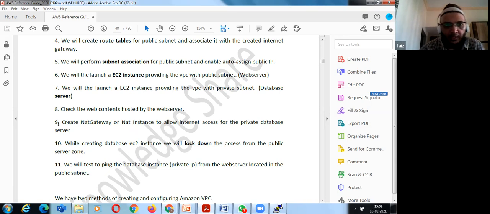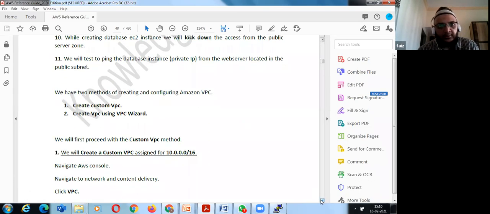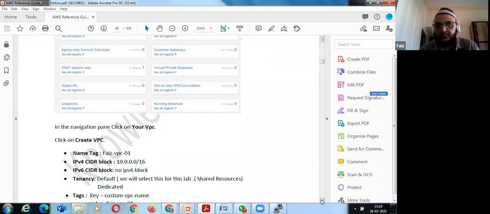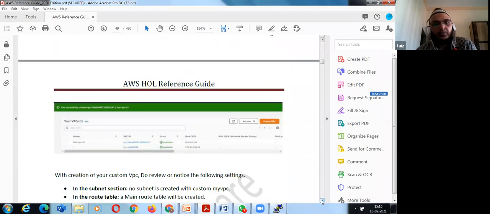Okay, you can create a NAT gateway and a NAT instance. While creating the database instance, you will lock down access so it is reachable only from the public server zone. So we will test by pinging the database instance. So now from 1 to 11, you have to practice. Everything is mentioned over here, screen by screen, every step.